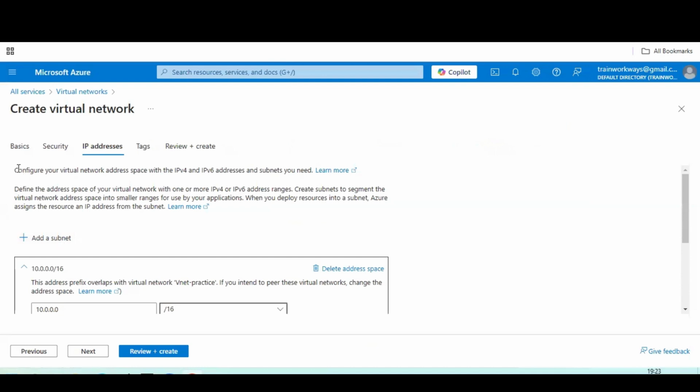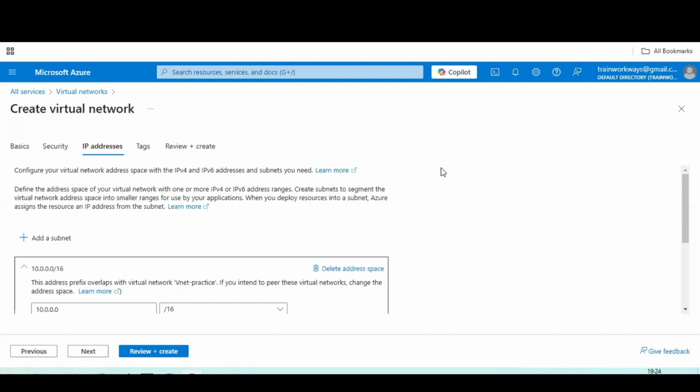So if you can check here, configure a virtual network space with IPv4 and IPv6. IPv4 and IPv6 are IP addresses with version 4 and version 6, where IPv6 will have hexadecimal values specified with colons.